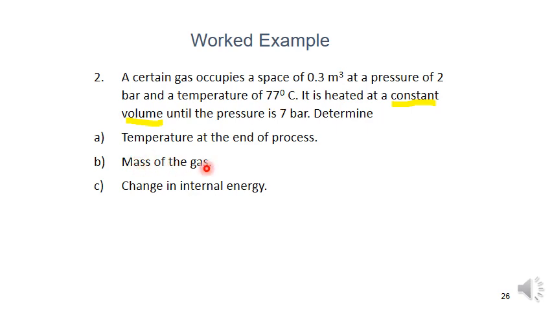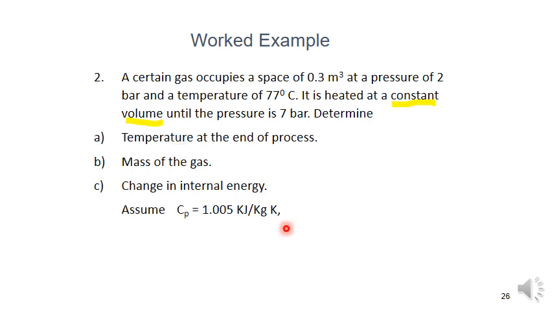For the mass of the gas, by using the characteristic equation PV is equal to mRT, we can calculate the mass of the gas. Then the change in internal energy. It is a constant volume process, so dQ is equal to dU. So dU is equal to mCv (T2 minus T1).